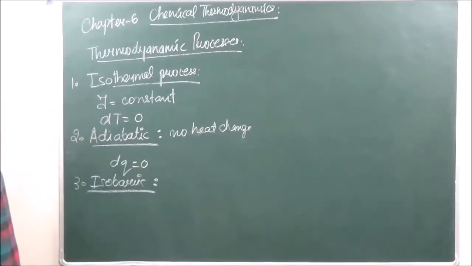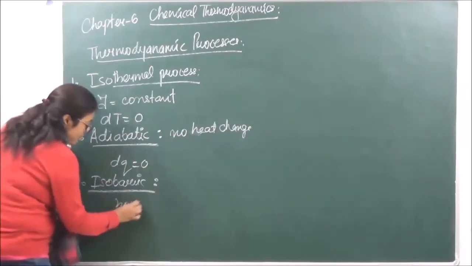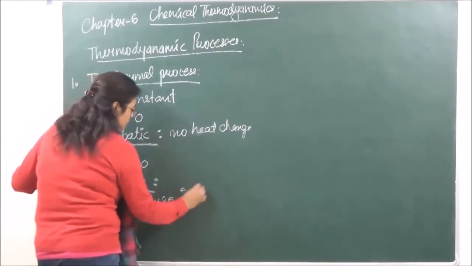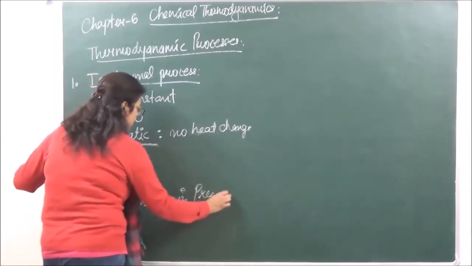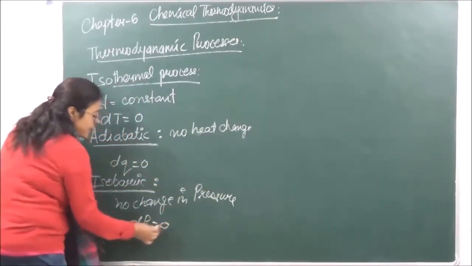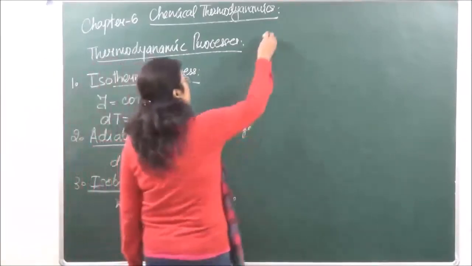isobaric process. Baric over here is going to represent pressure. So in this, there is no change in pressure, or other words we can say dP, that is going to be equal to 0. ठीक है? Then we have isochoric process.